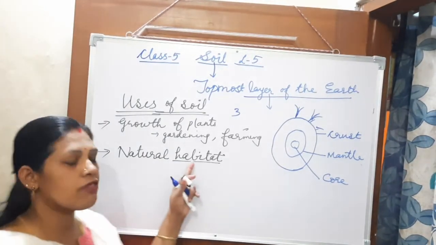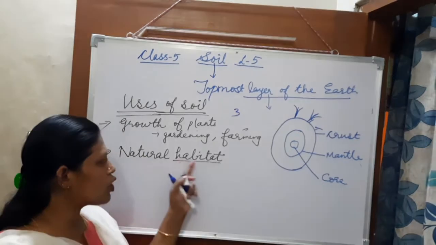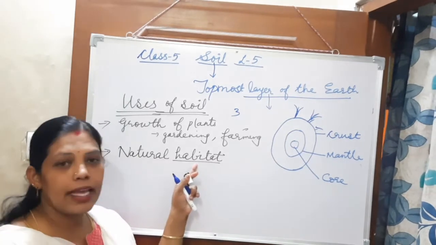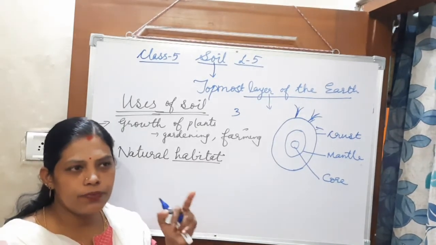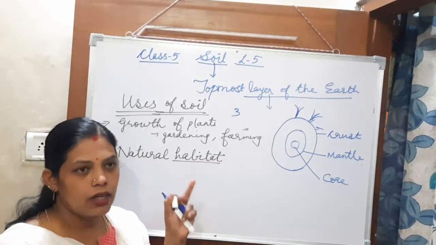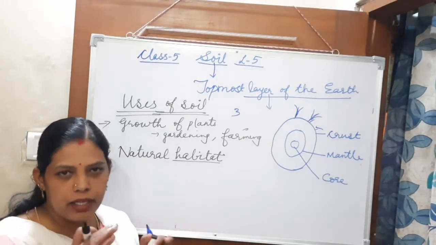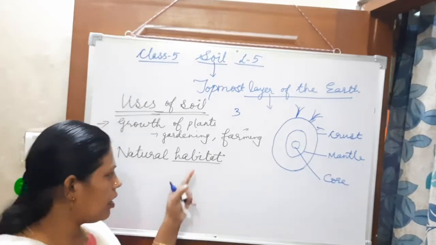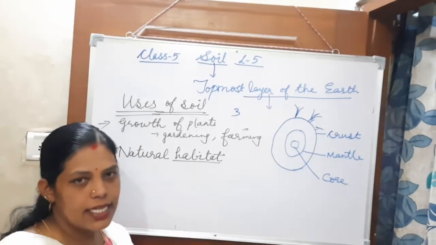So the soil is the natural habitat for some animals like the rat, snake, and earthworm. They are living inside the soil. So it is the natural habitat for such animals.